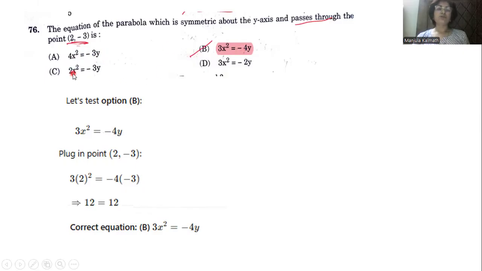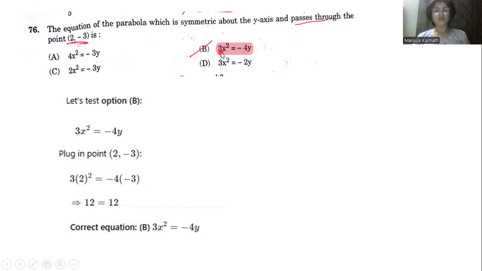Then next we come to this one, and like that we take the substitution. 2 square, that is 4. 4 into 2, 8, equals minus 3 into minus 3, that is 9. 8 is not equal to 9. Then we go for this one.